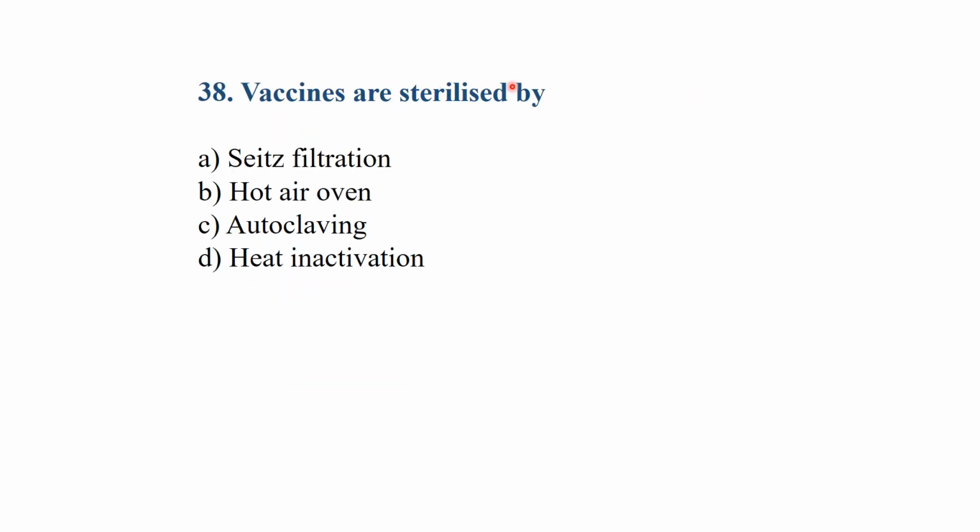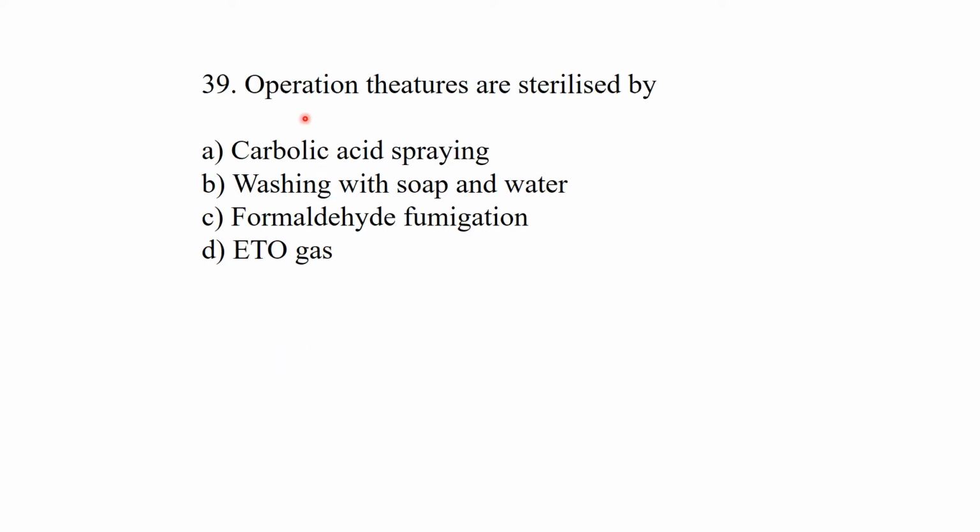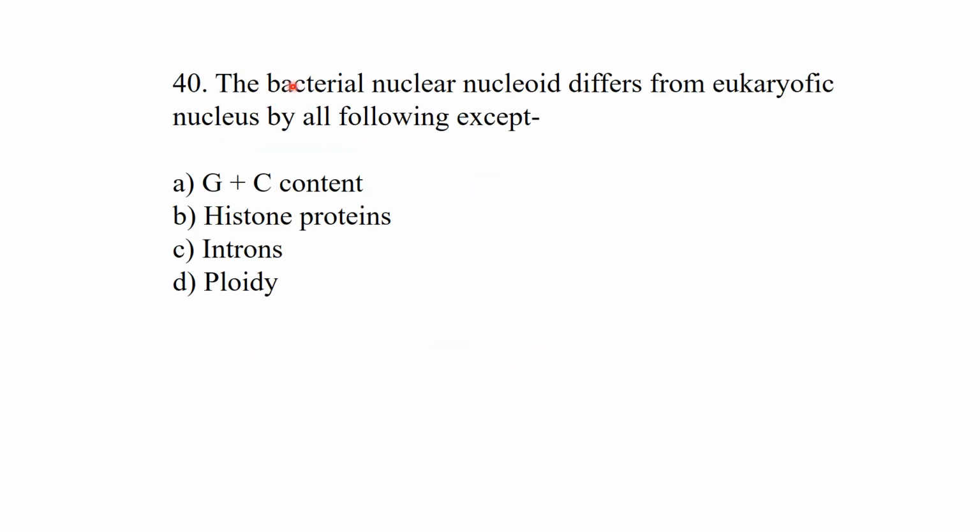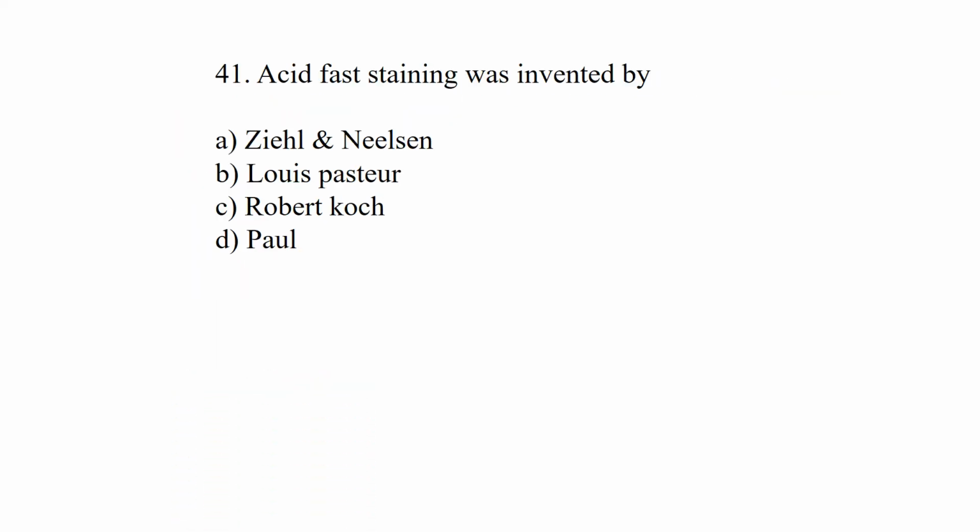Vaccines are sterilized by filtration, hot air oven, autoclaving, or heat inactivation. So vaccines are sterilized by filtration. Operation theaters are sterilized by formaldehyde fumigation. The bacterial nucleoid differs from the eukaryotic nucleus by all of the following except C plus and G plus C.